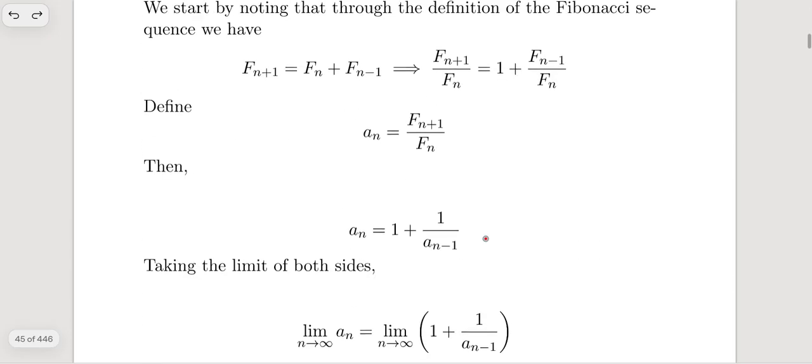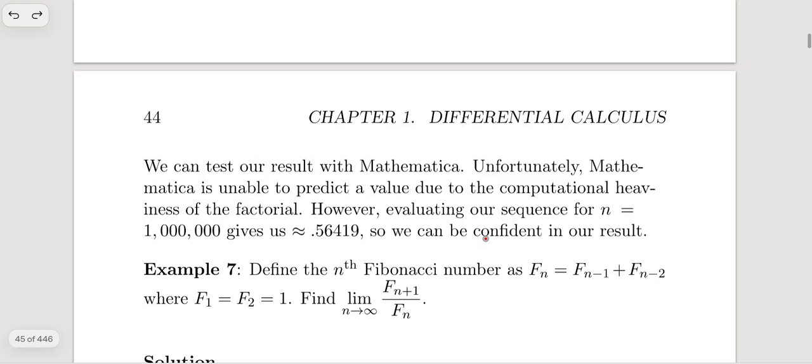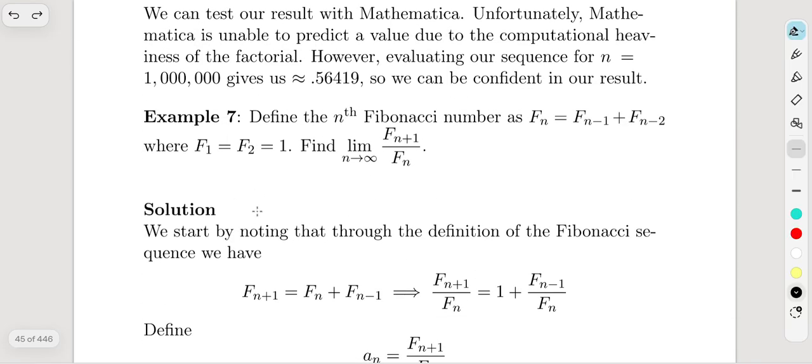Okay, and here we have the Fibonacci sequence. Let's just try this out once. The beauty of the Fibonacci sequence is your first term and second term. Let's say that A sub 1 is your first term. Your A sub 2 is A sub 1 plus A sub 0, where A sub 0 is 0 and A sub 1 is 1.